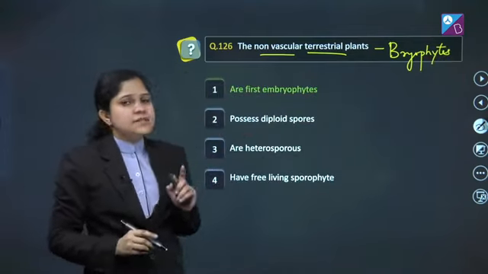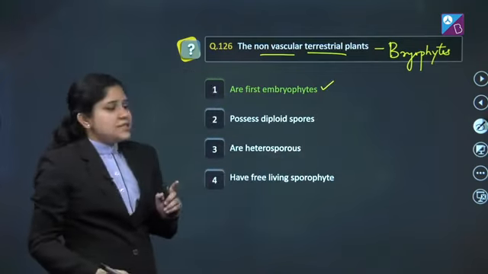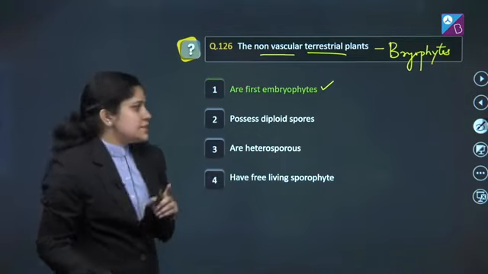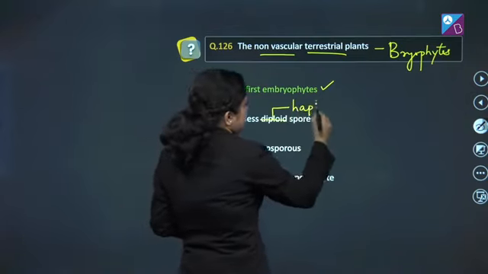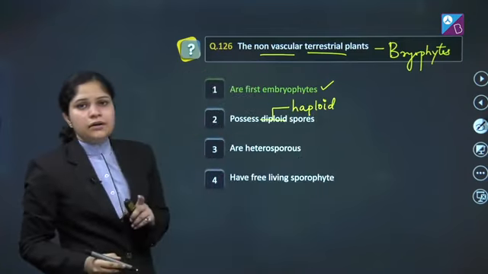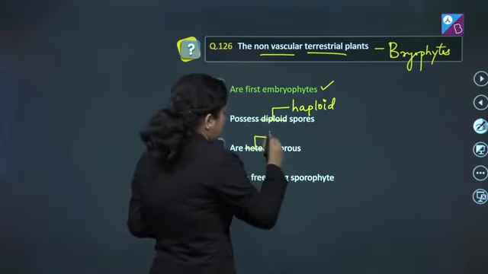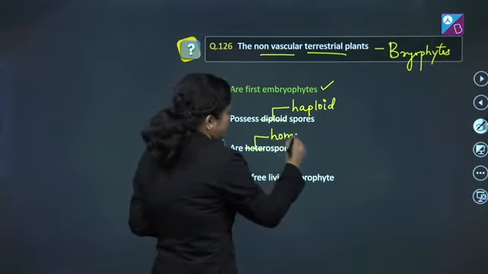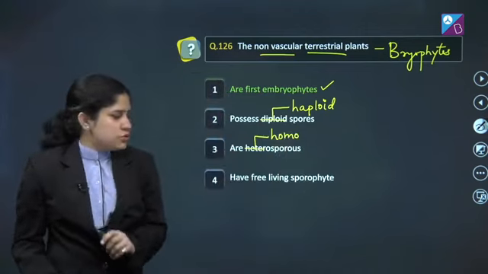First, are embryophytes, absolutely correct. Second, possess diploid spores. This is incorrect as they possess haploid spores.